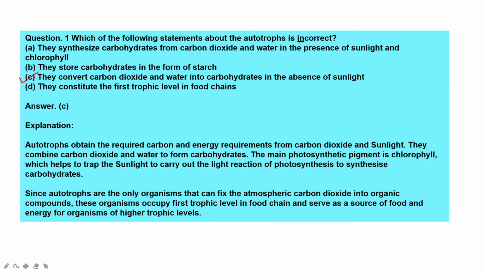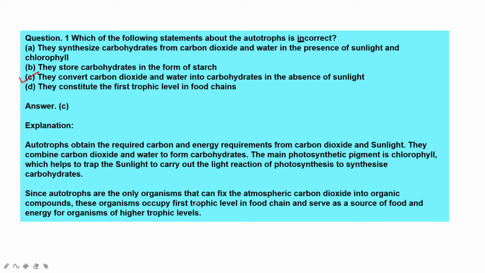So C is the right answer. Autotrophs obtain the required carbon and energy from carbon dioxide and sunlight. They combine carbon dioxide and water to form carbohydrates. The main photosynthetic pigment is chlorophyll. In the presence of chlorophyll and sunlight, six molecules of carbon dioxide and water give a product. The light reaction of photosynthesis takes place to synthesize carbohydrates. Glucose is formed and oxygen is released.